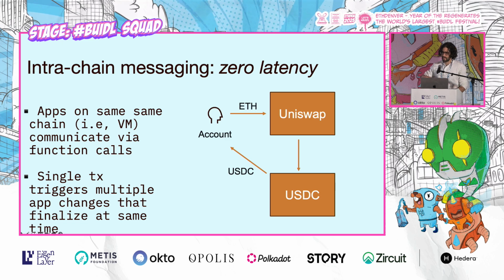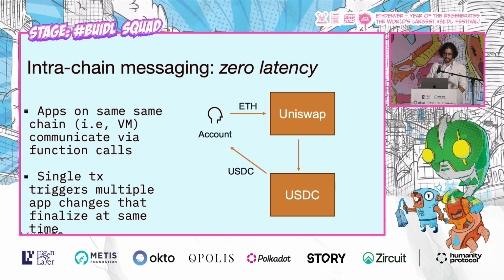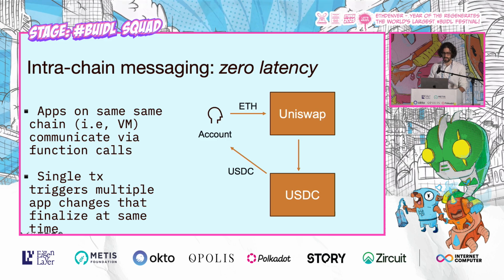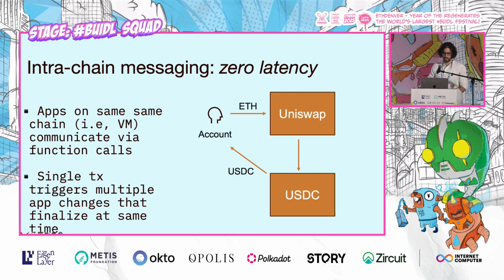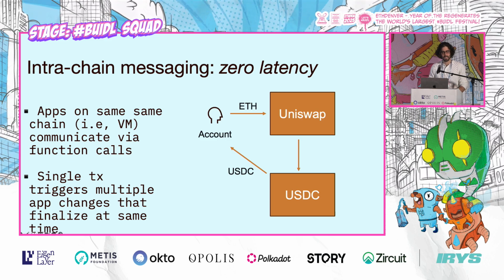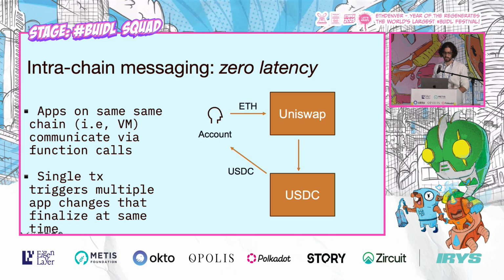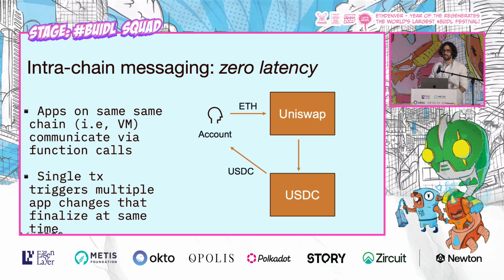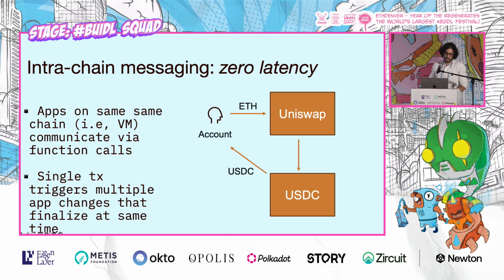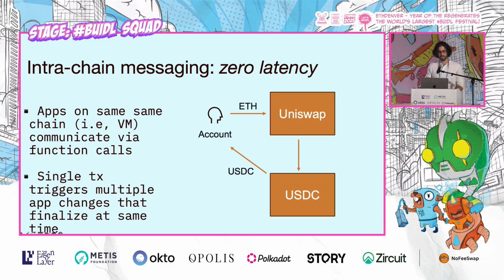An example would be an account on Ethereum depositing ETH into Uniswap, which then triggers an action in USDC's application, which triggers a transfer of USDC to the account. So single transactions trigger multiple app changes that all finalize at the same time, which is why this messaging has zero relative latency.